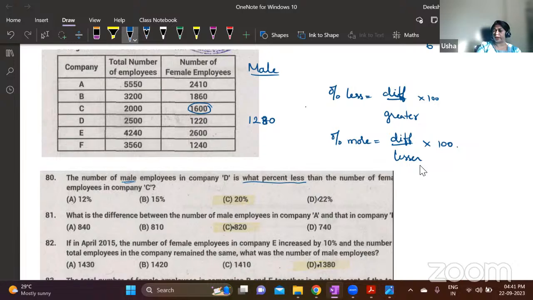Here you have 1,600 and 1,280. You're supposed to write greater number in the denominator. So the difference between these two is how much? 1,600 minus 1,280 is 320. Divided by the greater number, which is 1,600, into 100. This gets cancelled. 16 twos are 32. So 20% is the answer.